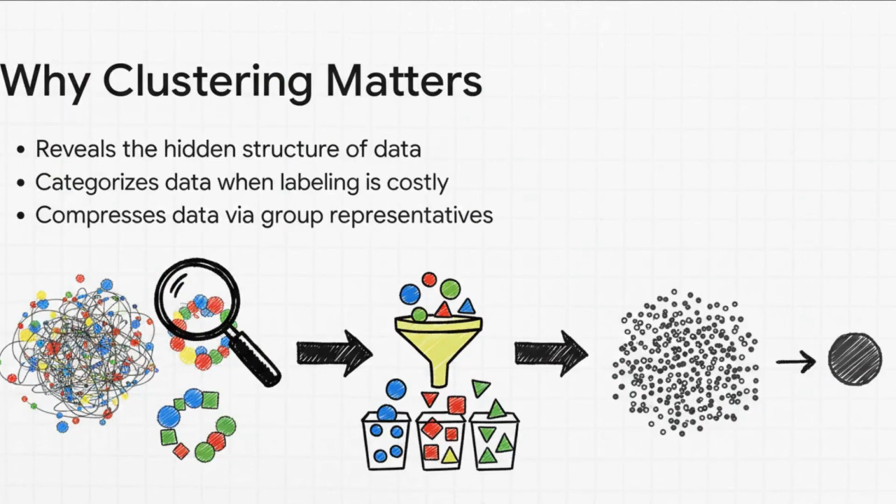So, why do we care? Why does this matter? Because clustering is incredibly powerful. It reveals the hidden structure of our data. It automates categorization. And, like we just saw with the image, it's a fantastic way to compress data just by storing the average member of each group. And this has huge implications for, well, everything from marketing to medicine.